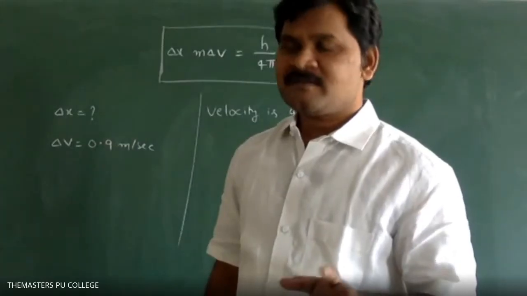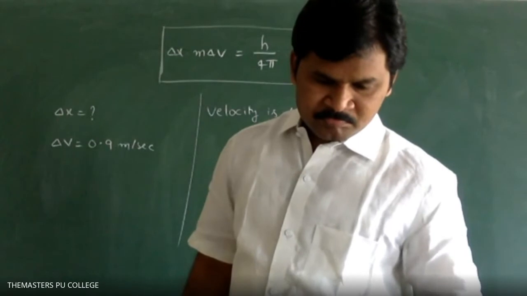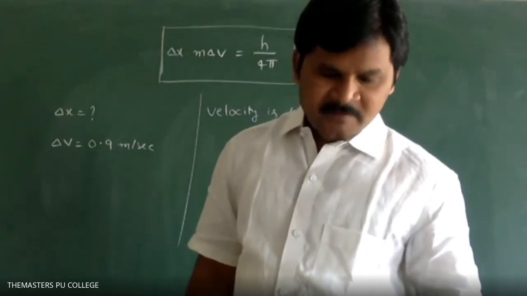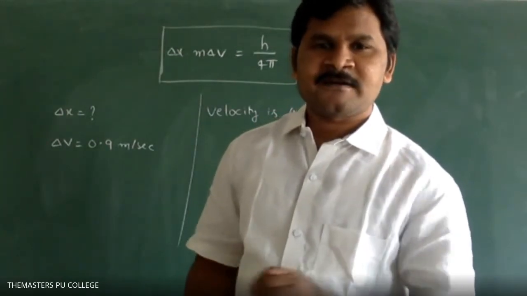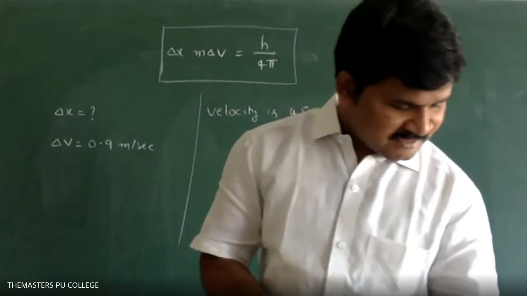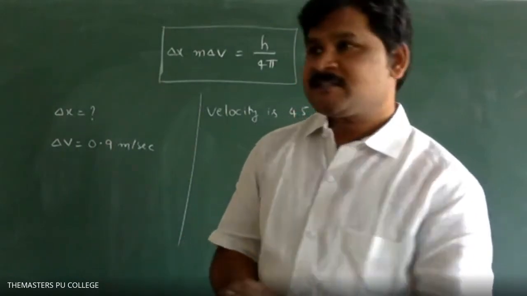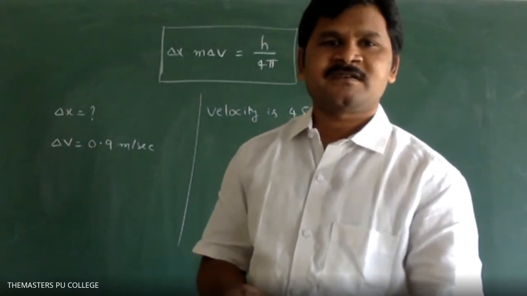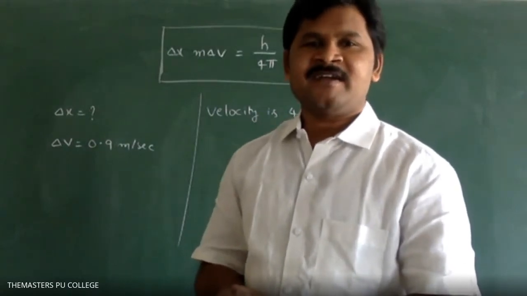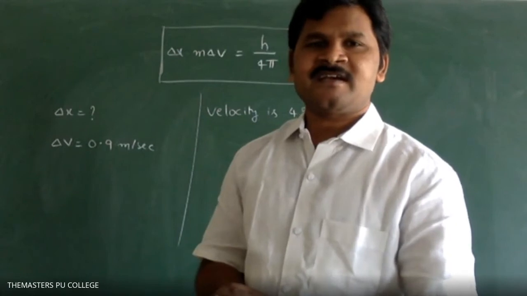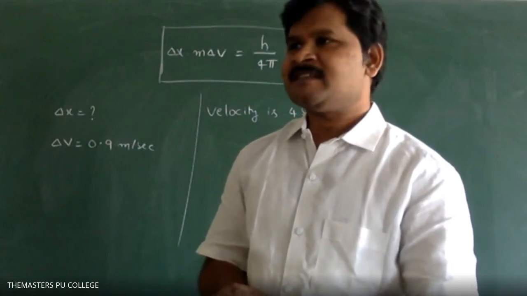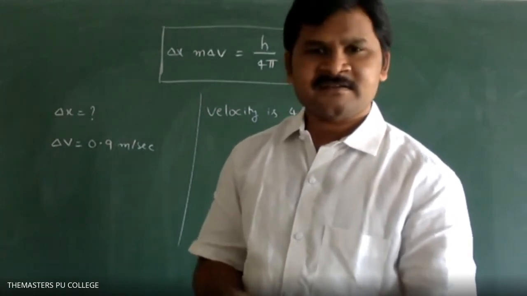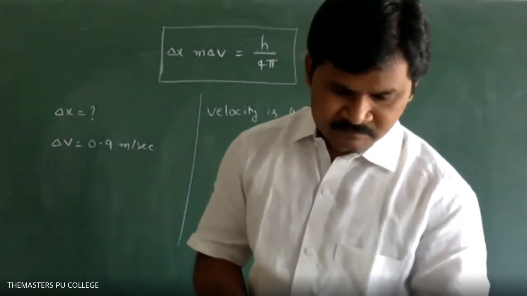0.04 or 0.004? 1 kg is equal to 1000 grams, right? So that's why 40 grams means how much? 40 divided by 1000, that is 40 into 10 power minus 3. That's all. Yes, sir.